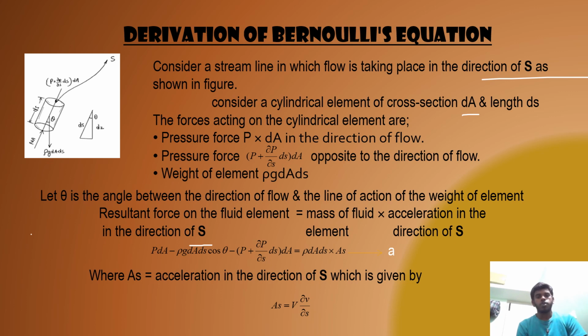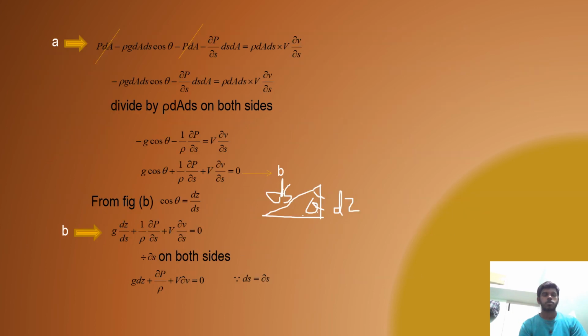That is equal to the mass of the fluid element, rho into dA into ds, into acceleration in the direction of S, which is a_s, where a_s is given by v into del v by del s. So the equation is P into dA minus rho into g into dA into ds cos theta minus P into dA minus del P by del S ds into dA is equal to rho into dA into ds into v into del v by del S.